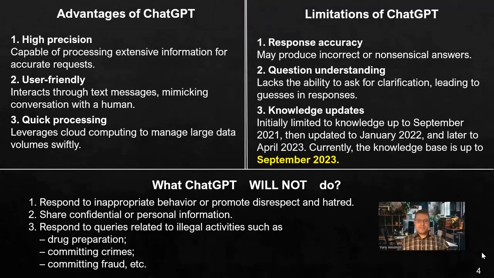What are actually the advantages and disadvantages of this neural network? Well, first it's high precision. ChatGPT is well trained and it's able to process a lot of information with pretty accurate requests. It's user-friendly. It interacts with you like a human, so you speak with it like with a human. It works very fast, minutes or even seconds it takes to produce the response.